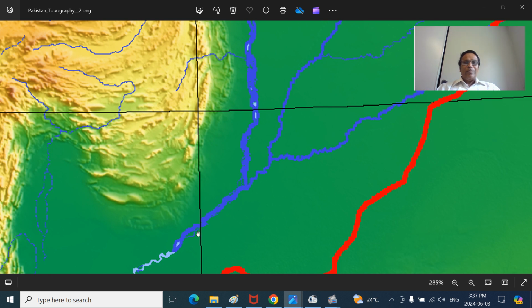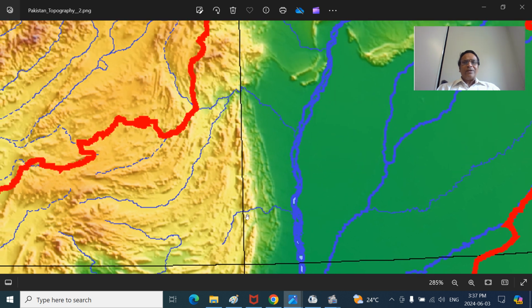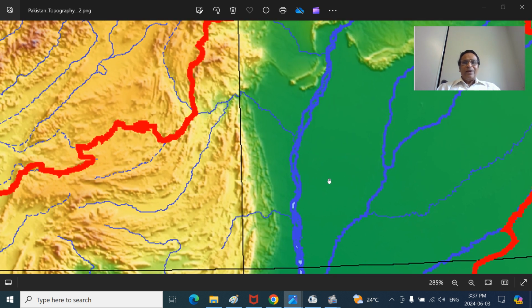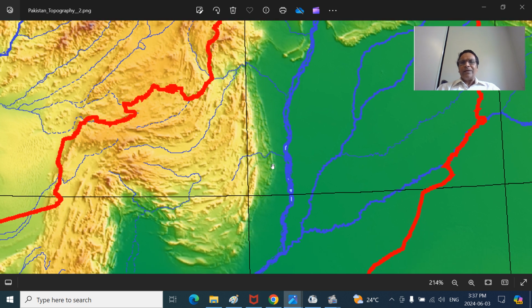In Sindh province, there is a town called Kashmore, where the Sindh River enters into Sindh province. So this is the Balochistan plateau. These are the Suleiman mountains. And between the Suleiman mountains and the Sindhu River, this is the Trans-Indus district. This is the Derawali region. Derajat region mostly consists of this. This is the Kohat region, Banu region, and Dera Ismail Khan and Dera Ghazi Khan and all those areas.